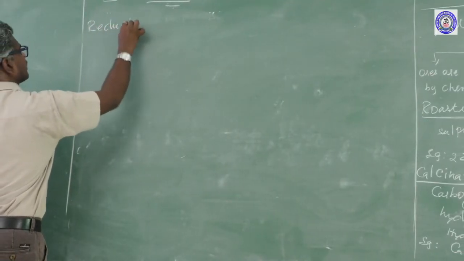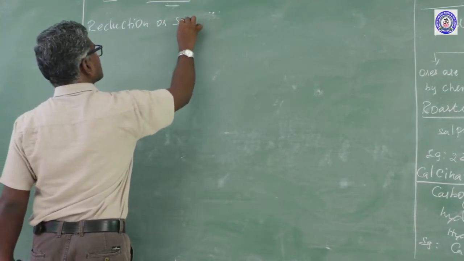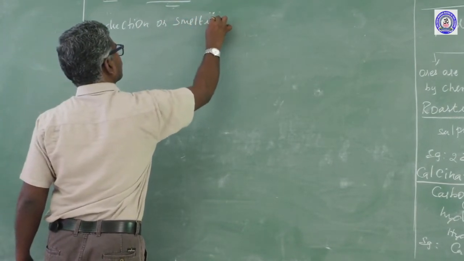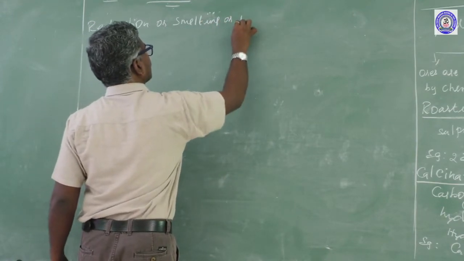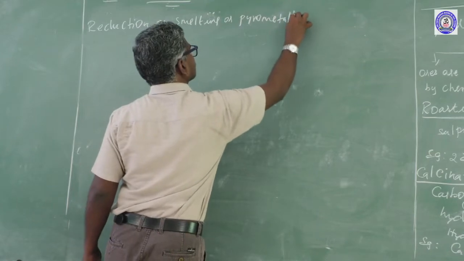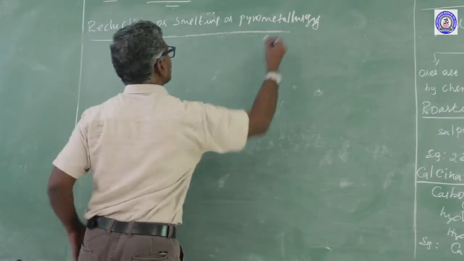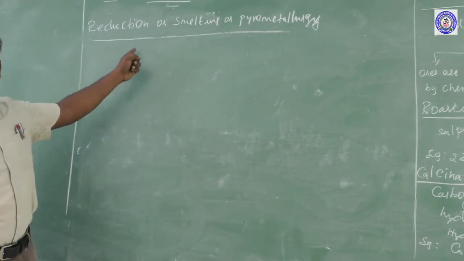Next, reduction. Reduction, another name smelting or pyrometallurgy. What is the meaning of this?